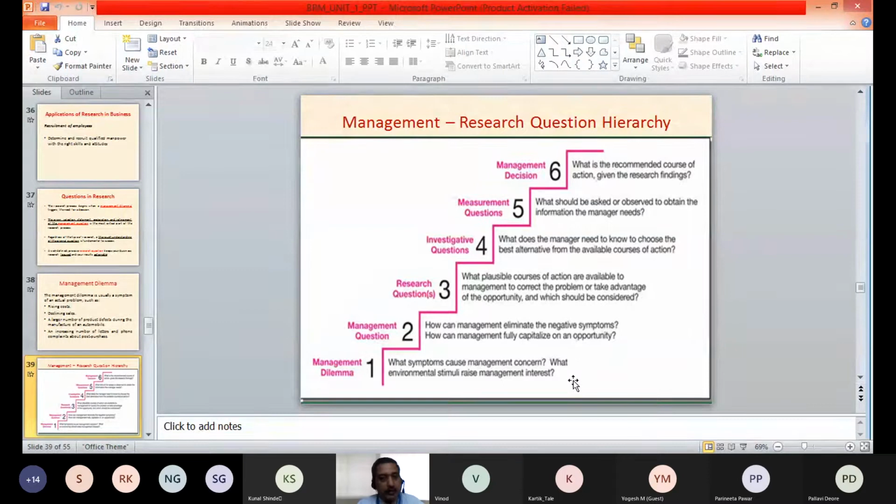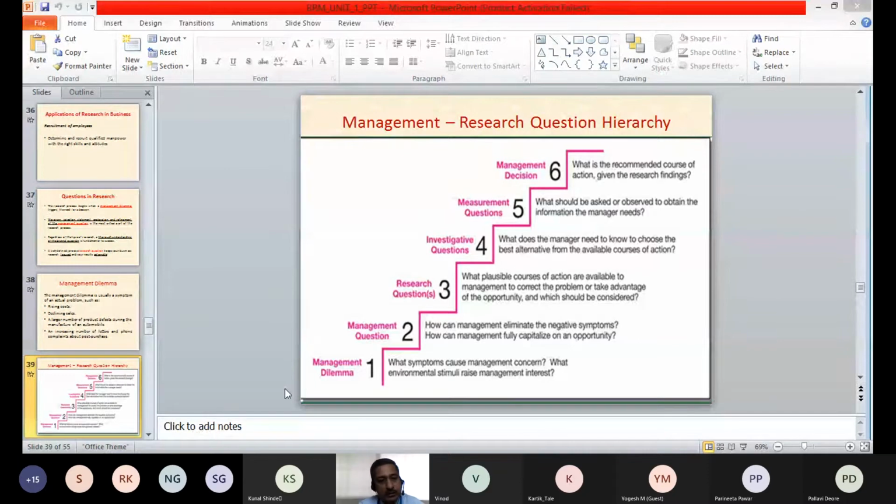This management dilemma needs to be expressed as a clear management question. That is how management can eliminate the negative symptoms if it is a problem, and if it is an opportunity, how management can fully capitalize on that opportunity. So that is clearly stating the management question.